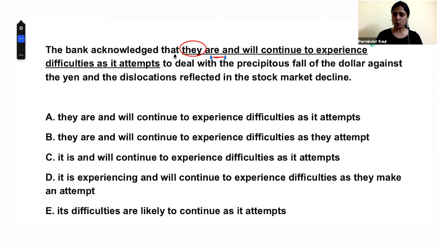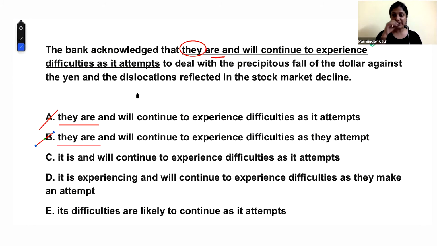So it says the bank acknowledged that day. So what is this day referring to? Bank. And bank is a collective noun, as Srishti explained, like army, group. So if I say the bank is open, it is open, right? We don't say they, or banks are open, they are open. So any sentence that's giving you they are, because bank is non-underlined, will be out. So we can eliminate answer choice A, we can eliminate answer choice B. So this rule has helped you eliminate two answer choices in what time? 10 seconds. So that's what grammar rules do. They make the job not just easier, you can do it quicker also.